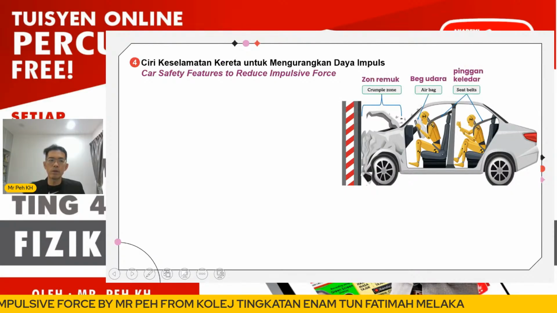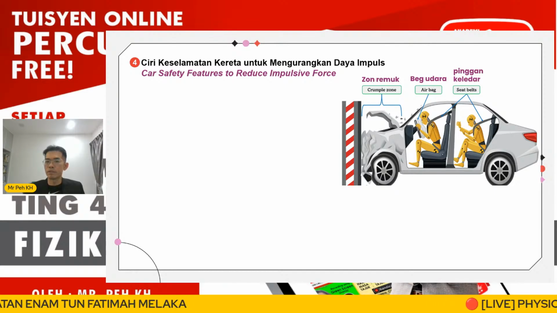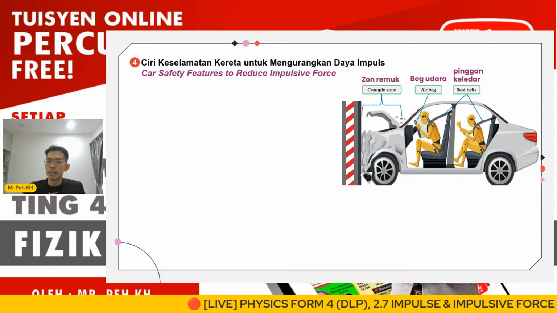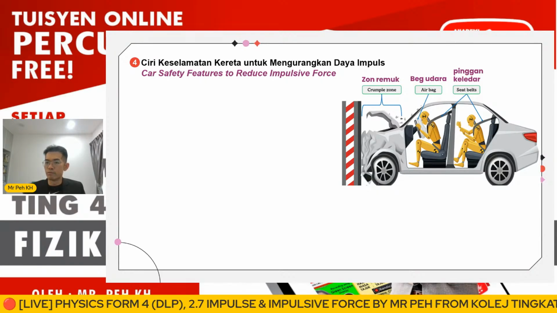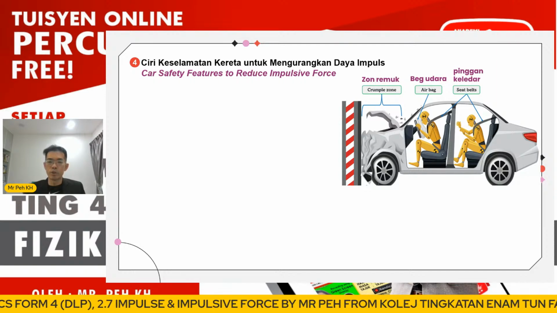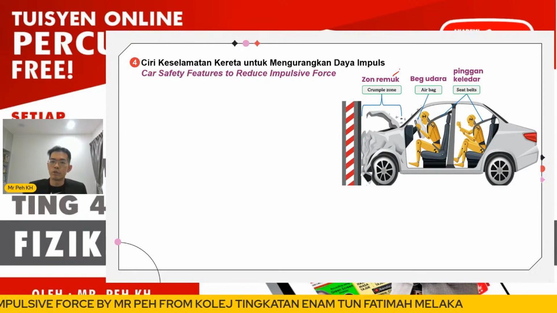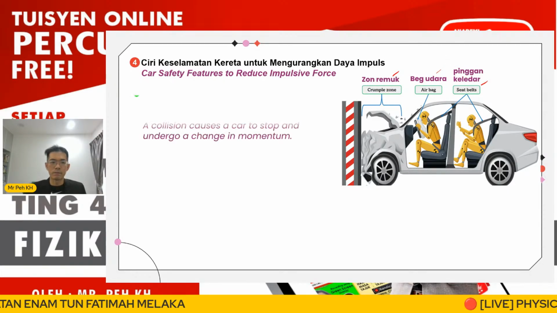Okay, number 4 will be the car safety features to reduce the impulsive force. If the impulsive force is greater, the victim will be injured seriously. So here we want to reduce the impulsive force acting on the victims in an accident. We focus on 3 features. First will be the crumple zone, second will be the airbag, third will be the seat belt.